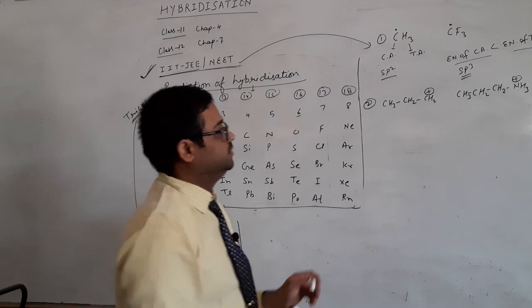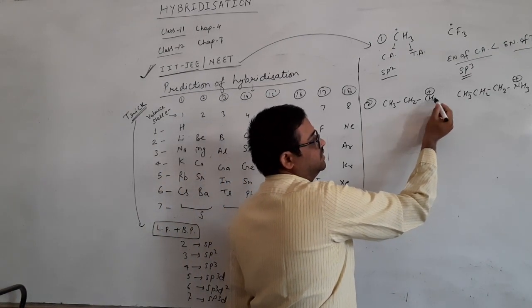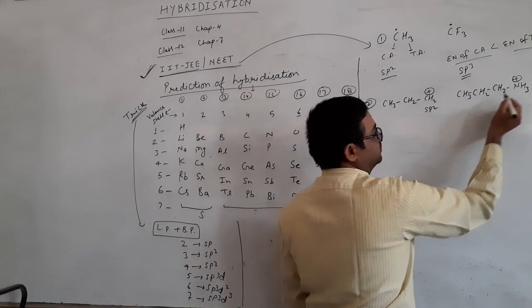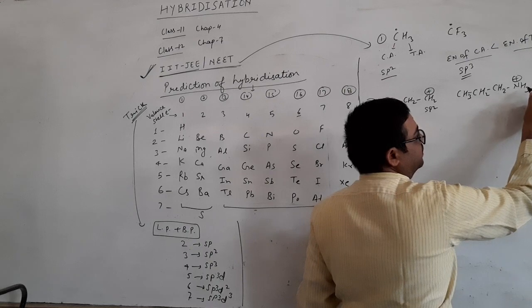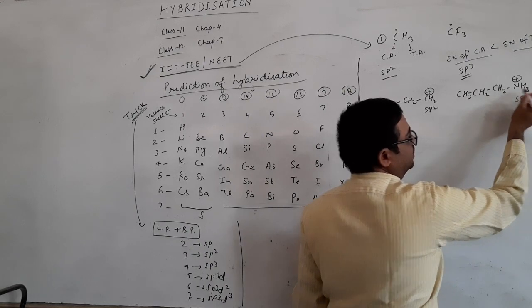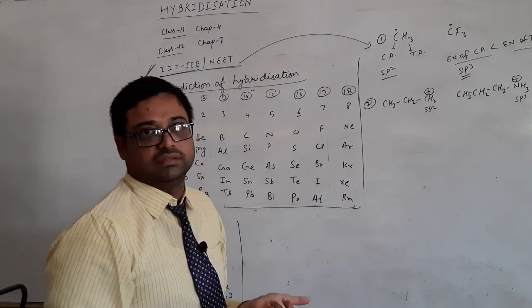You can see this is carbon, it makes 3 bonds, 1 with this and 2 with this, so sp2. It is very easy. Now nitrogen will form 3 bonds with this and 1 with this, total 4, that's why sp3. So you have to determine this also.